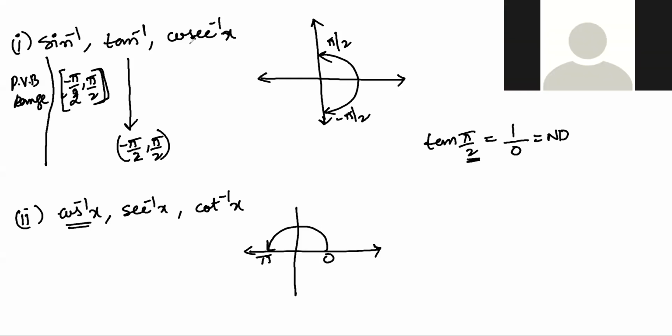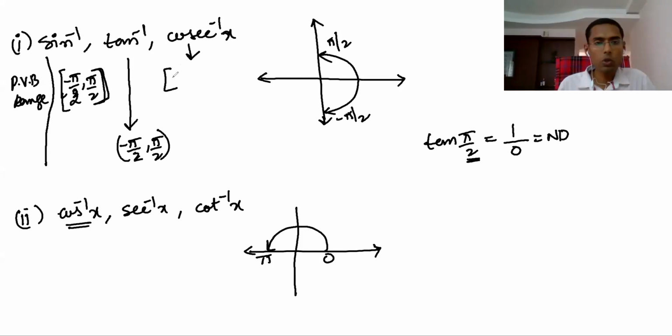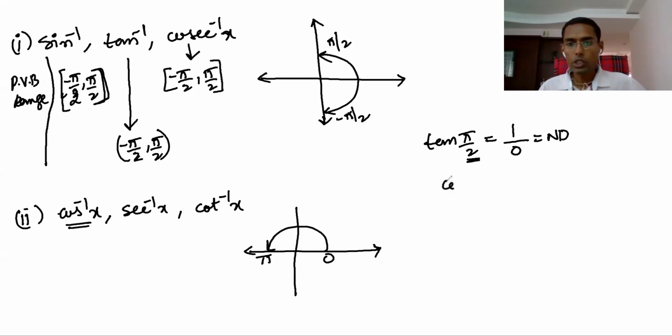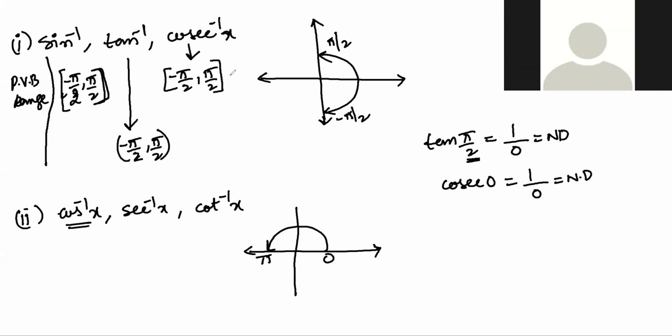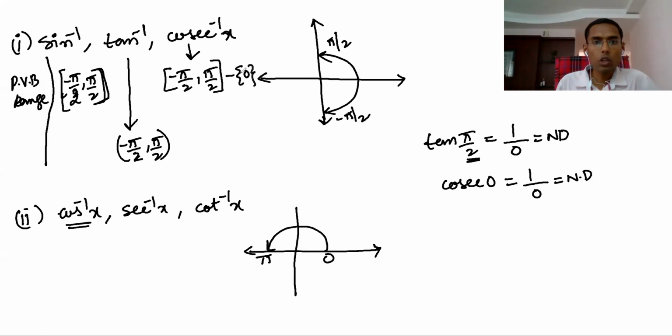All right. Cosecant inverse is also the same. It's a reciprocal, no? Cosecant is the reciprocal of sine. Therefore, here also we write minus pi by 2 to pi by 2. But in between, one problem is there. What is the problem, you know? Cosecant 0 degrees is 1 by sine 0 degrees, which is not defined. That means cosecant is not defined at 0. Therefore, you have to remove 0. Because if you put x value 0, cosecant inverse of 0 is not defined.